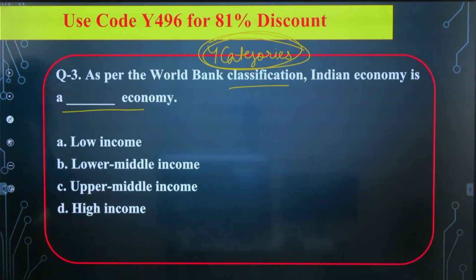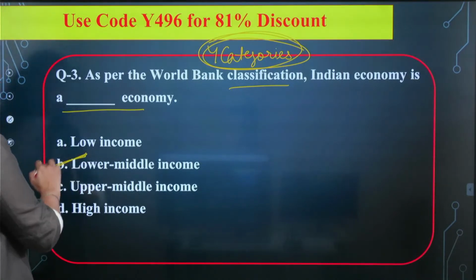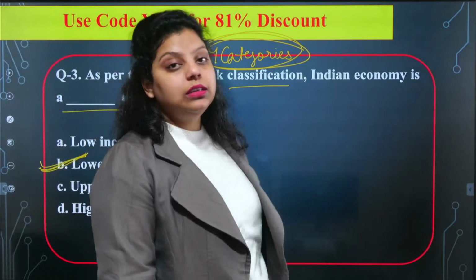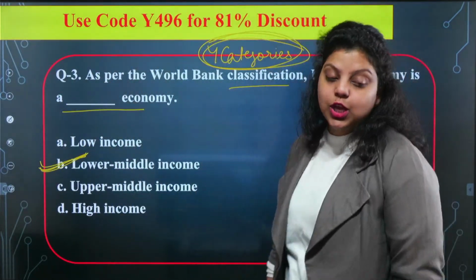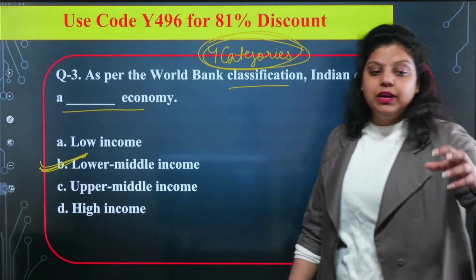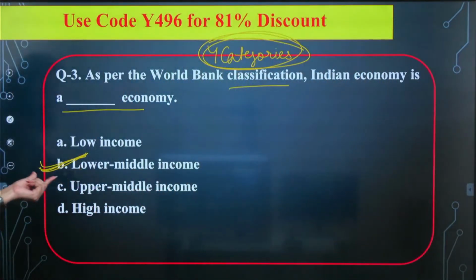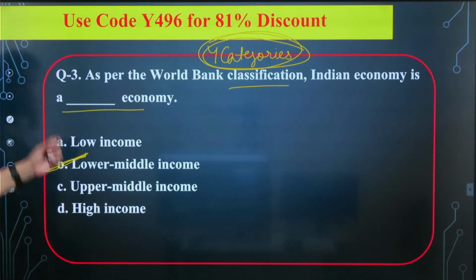So it is correct. The right answer for this particular question will be a lower middle income country. India is a lower middle income country under the World Bank's classification of economy. The World Bank has classified economies into four categories. Do remember that out of those four categories, India comes under the lower middle income.